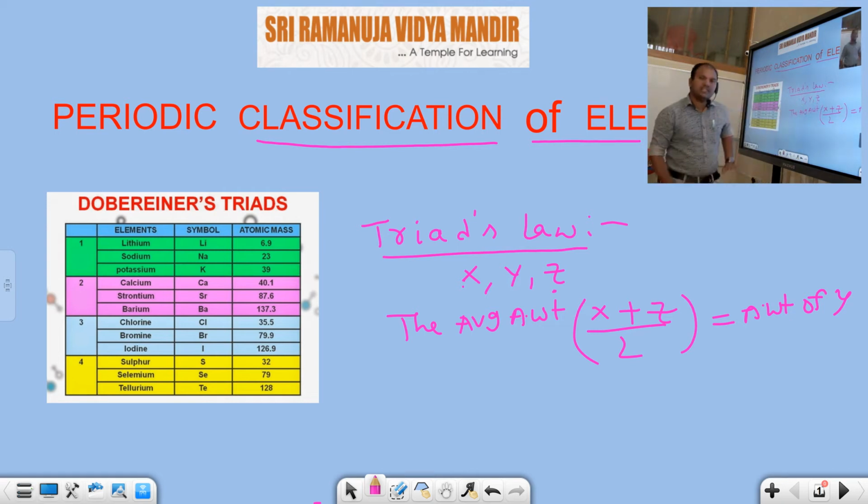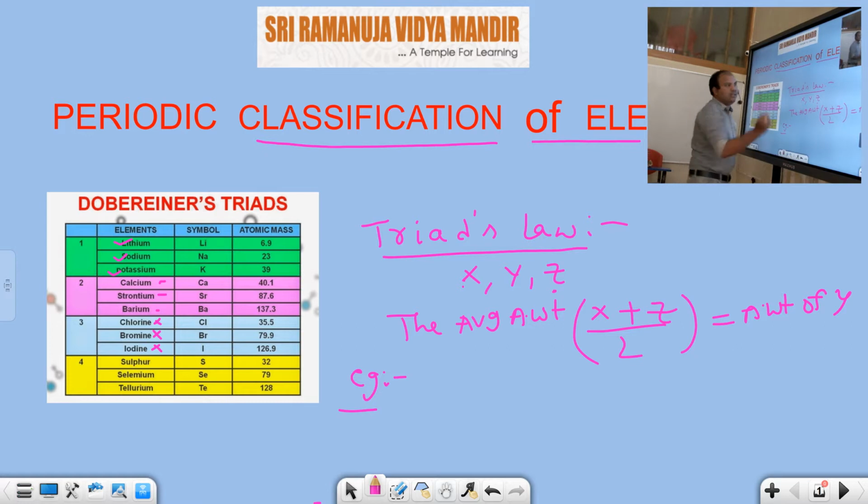For understanding purposes, I will give one example. Look at the diagram. Here Dobereiner triads are shown. Suppose this is X, this is Y, this is Z. This is one triad. Similarly, this is 1, this is 2, this is 3. This is also one triad. In the same manner, these three are triads. That means they must satisfy this law: the average atomic weight of the first and third elements is nearly equal to the atomic weight of the middle element.